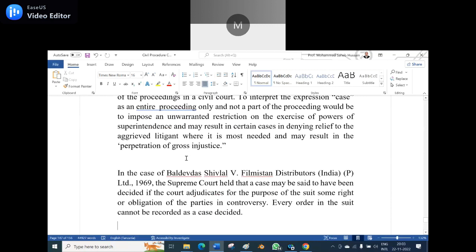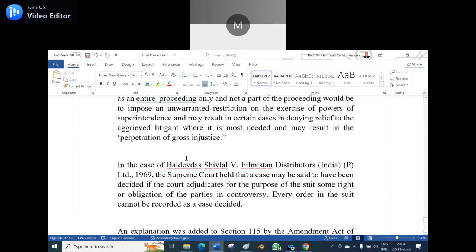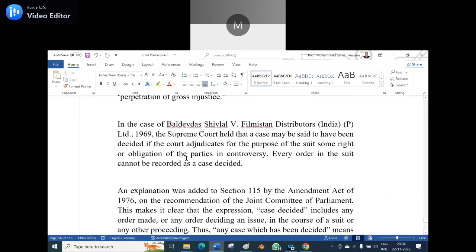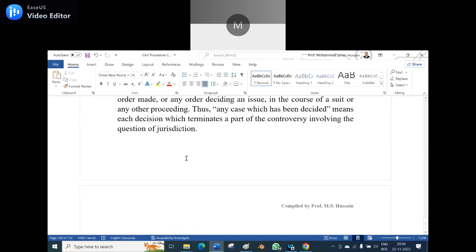In the case of Baldev Das Sivlal versus Filmistan Distributors India Private Limited, 1969, the Supreme Court held that a case may be said to have been decided if the court adjudicates for the purpose of the suit some right or obligations of the parties in controversy. Every order in the suit cannot be regarded as a case decided.